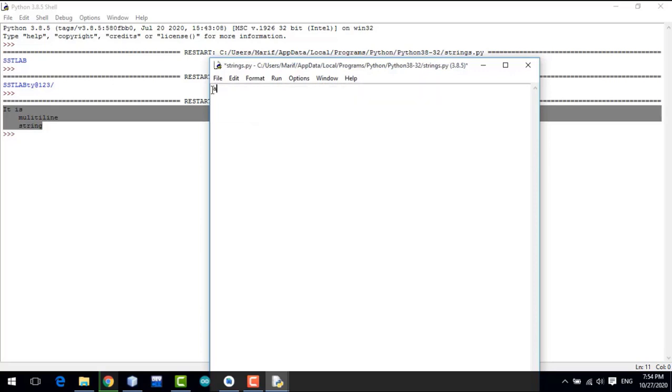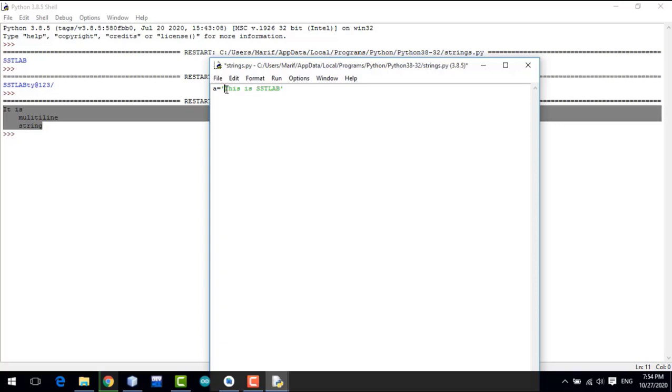So here I write a string. This is SST_lab, and your strings work like arrays. As you probably have learned in different languages what arrays are.